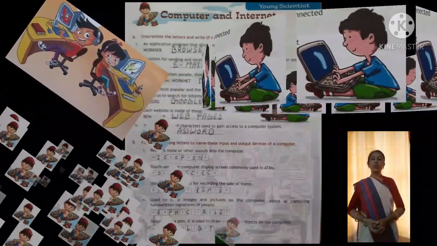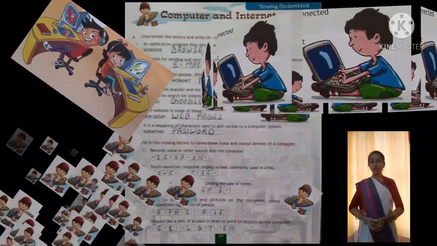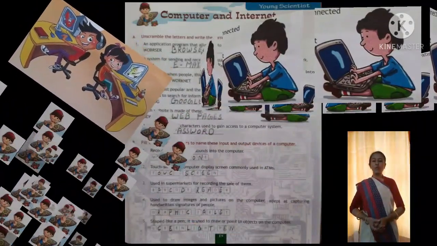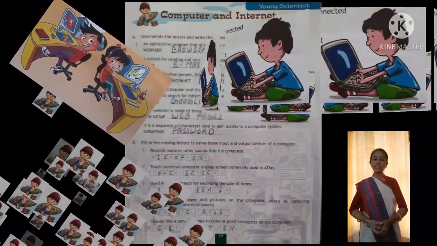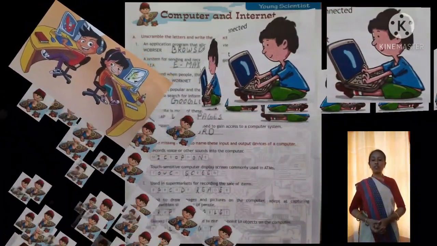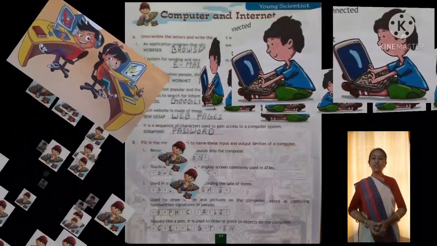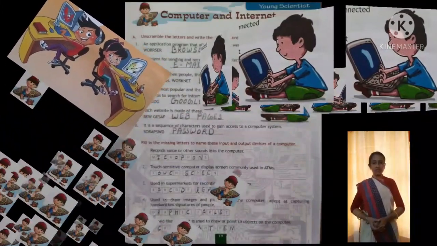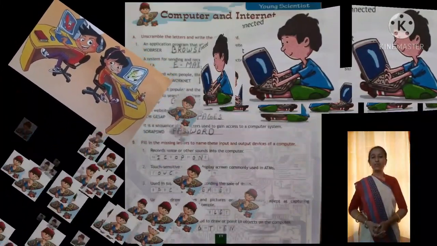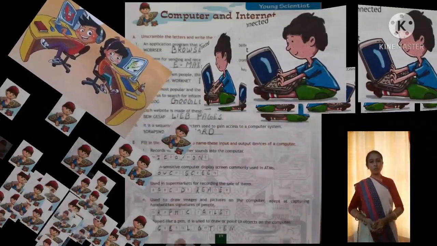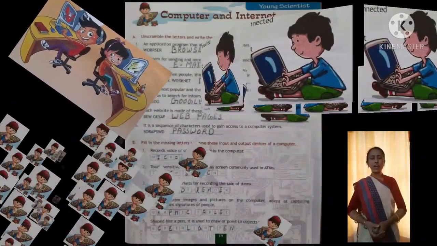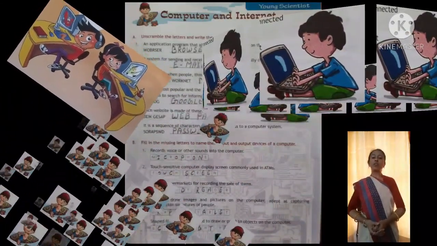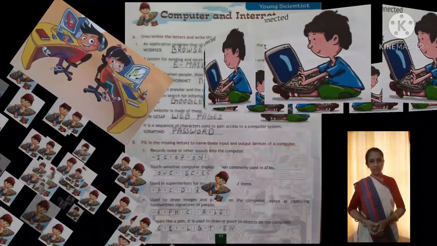Okay, so the first question is, what is the full form of computer? The full form of computer is common operating machine purposely used for technological and educational research. This is the full form of computer. And who is the father of computer? Charles Babbage. All of you know this from your computer books. As I know this, I just want to share some basic information with all of you. So the father of computer is Charles Babbage.